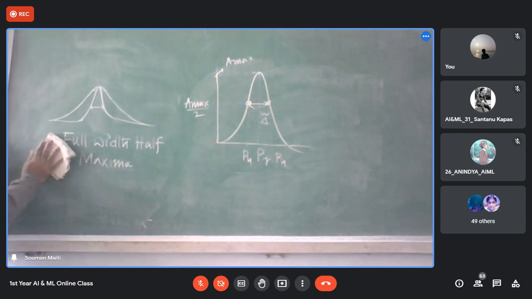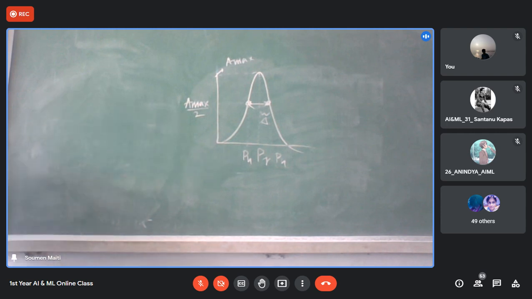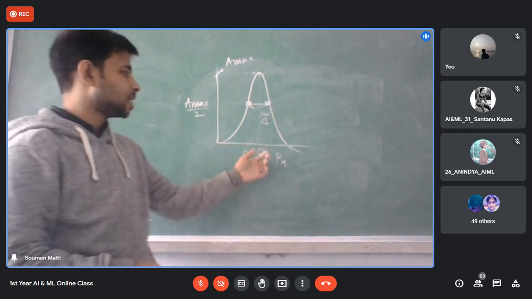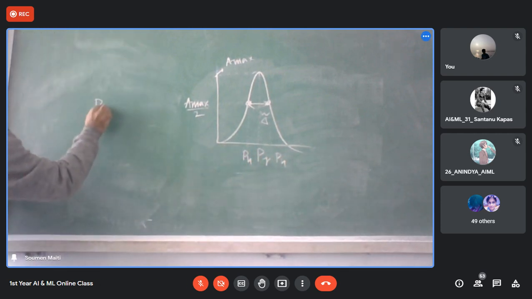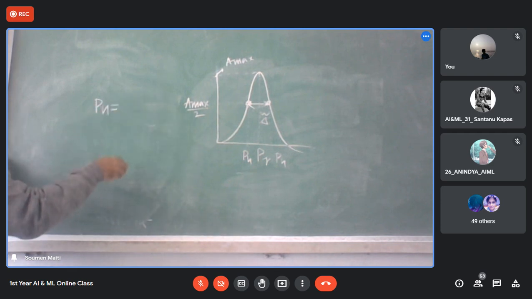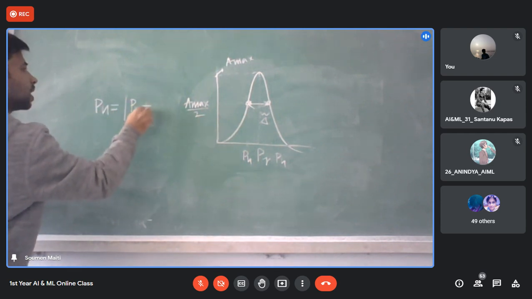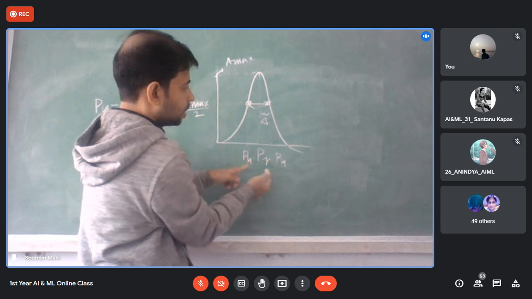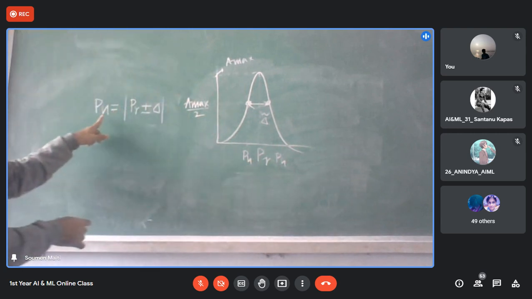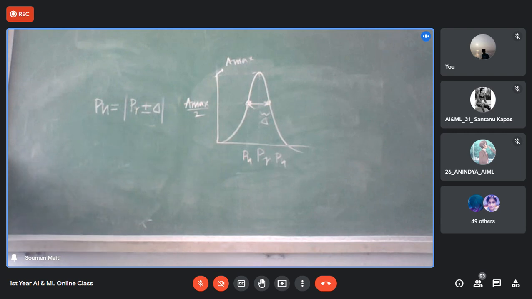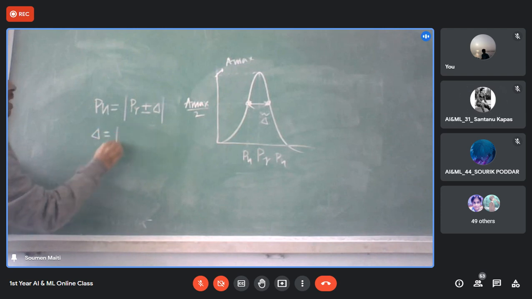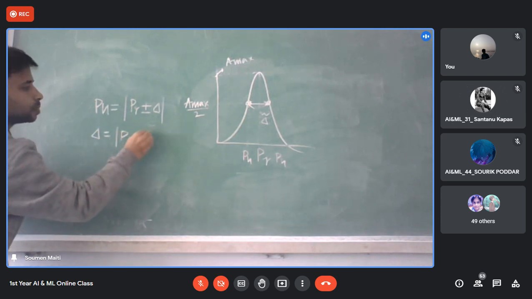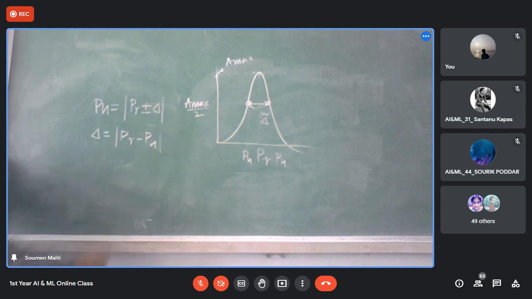So can I write this way: PH is PR plus or minus half delta? PR plus delta by 2 is PH, and PR minus delta by 2 is PH. Yes or no? Or can I write it as delta equals the modulus of PR minus PH?